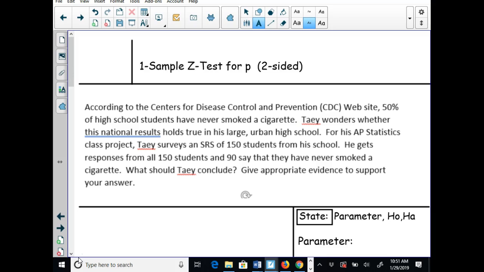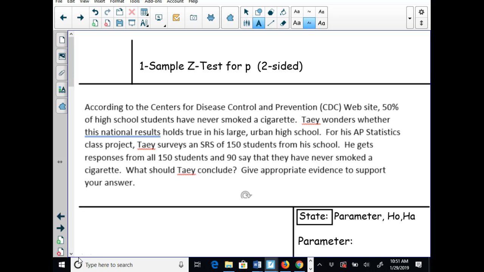For his AP Stats class project, Tay surveys an SRS of 150 students from his school. He gets responses from all 150 students, and 90 say that they have never smoked a cigarette. What should Tay conclude? Give appropriate evidence to support your answer.